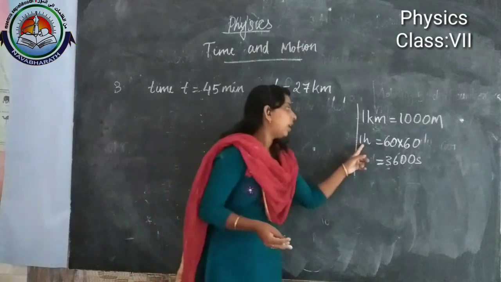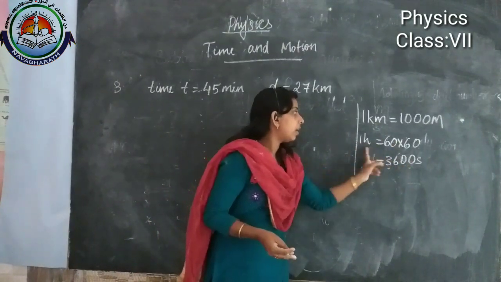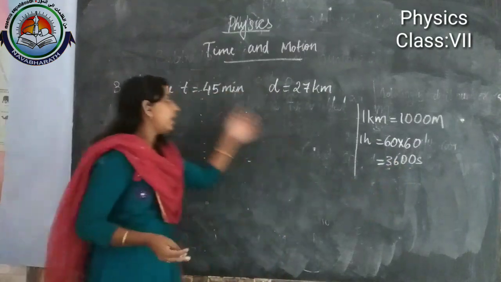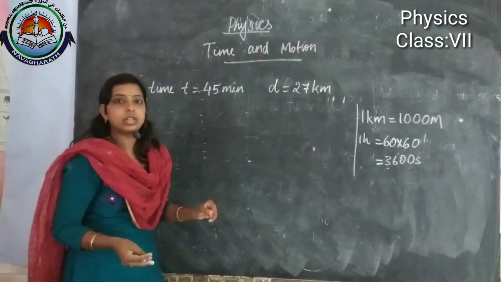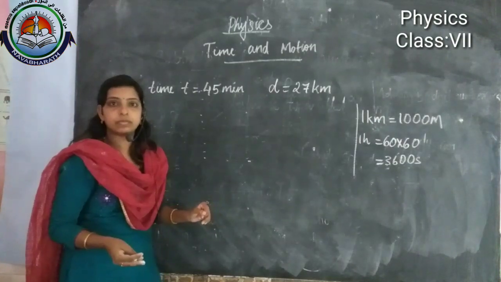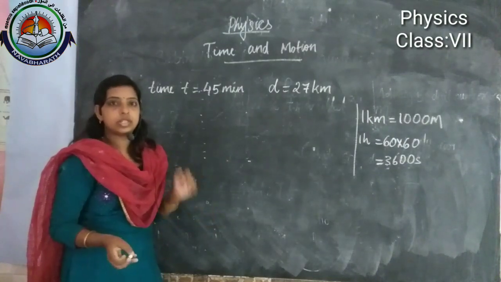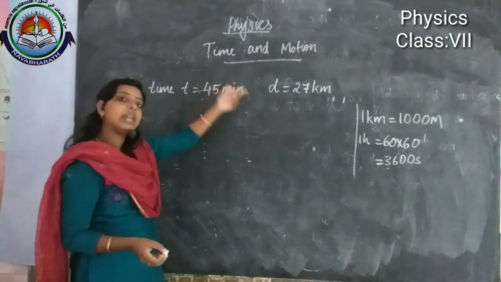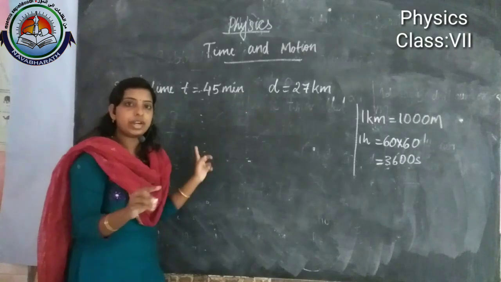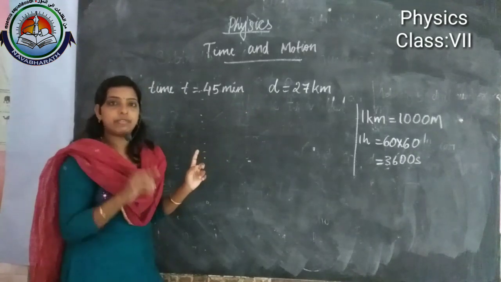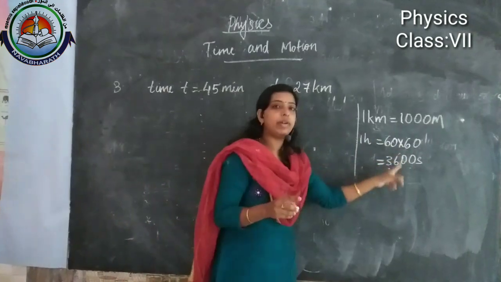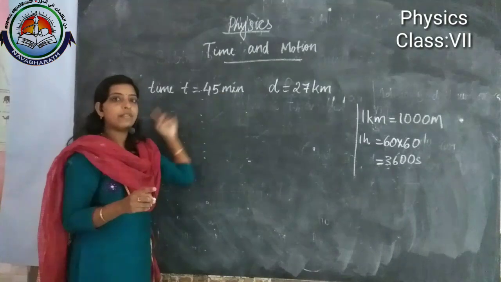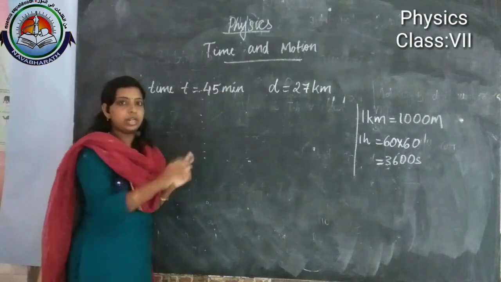We know that 1 hour is equal to 60 minutes. This 60 minutes we need to convert into higher quantity, so we have to divide, not multiply. Higher to lower, multiplication. Here minute is lower, hour is higher, lower to higher, division.